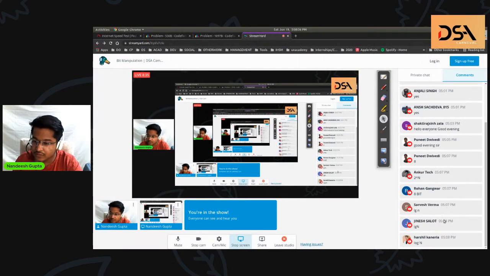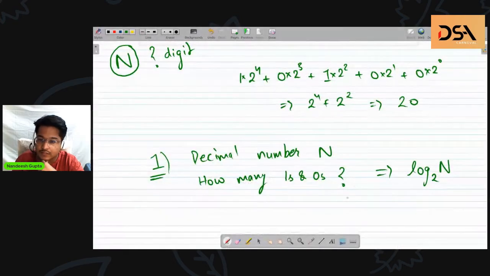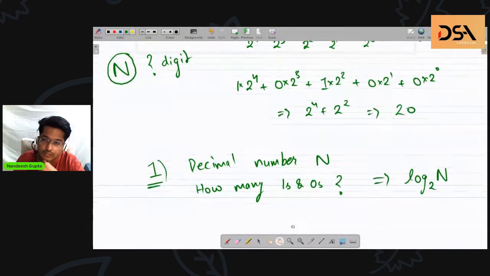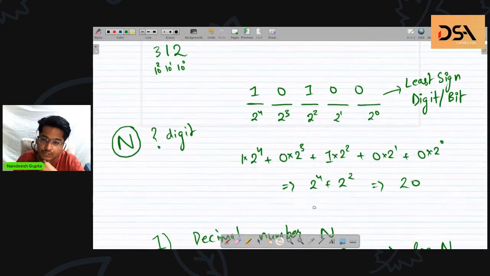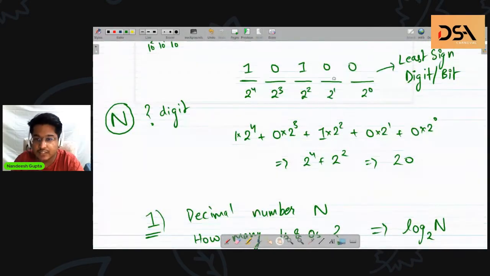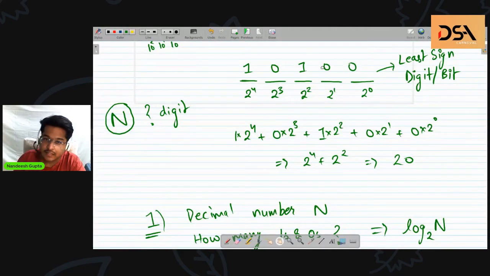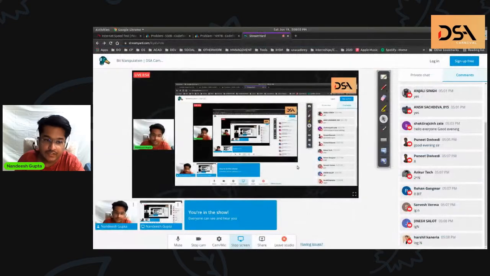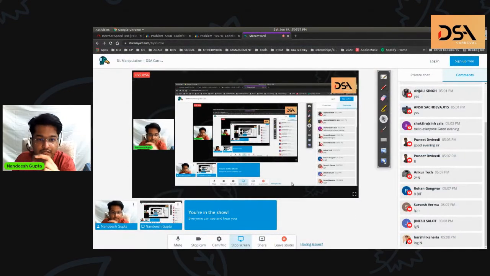Sarvesh, Jinesh and Harshal got it right. So what is the idea behind this? In every single place value, we keep on multiplying the place value by 2.